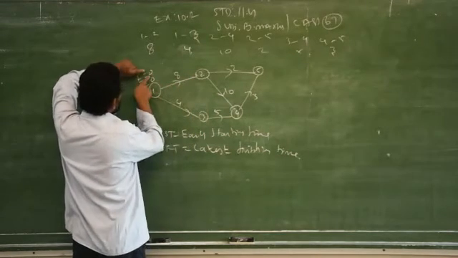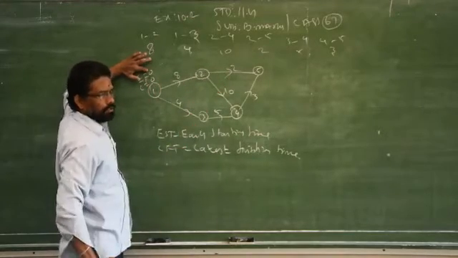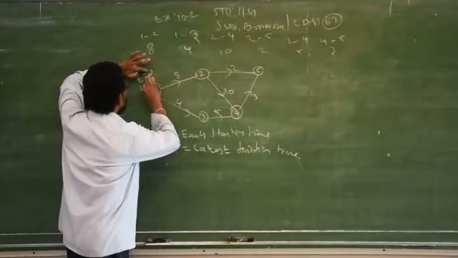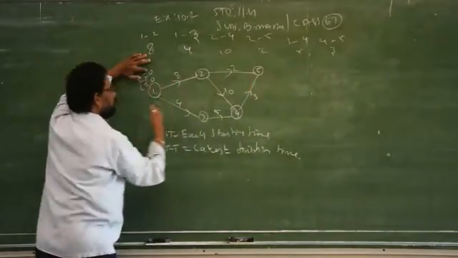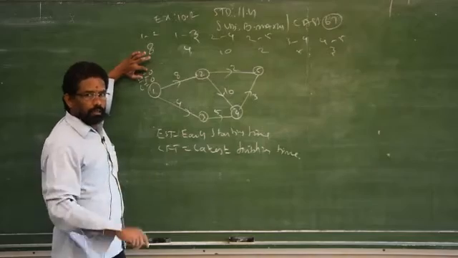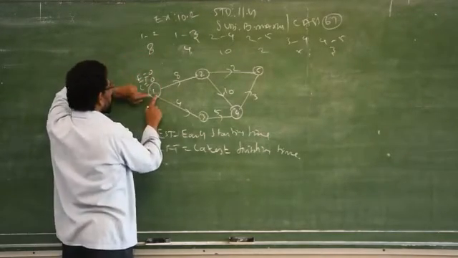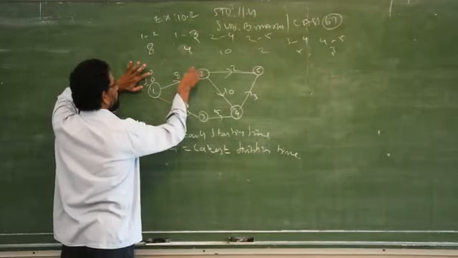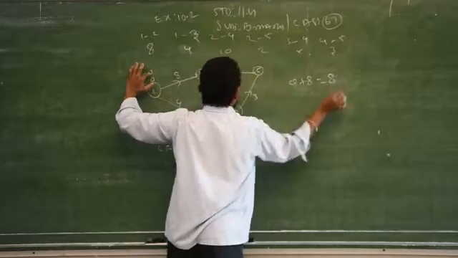Clear? Now starting early, you can see only E for forward pass calculations. For forward you have to take only E, early starting time, whereas for backward you go for L. That I will tell you later. I start now with early starting time. From the starting time 1, here 0 plus 8, 8. 0 plus 8 is 8.